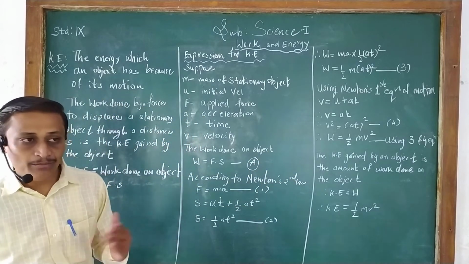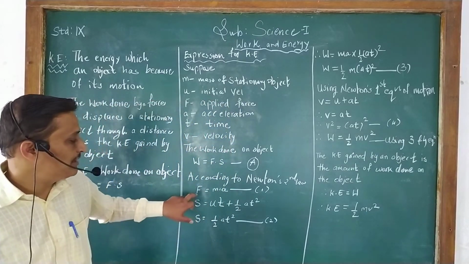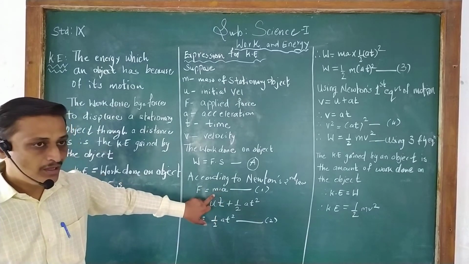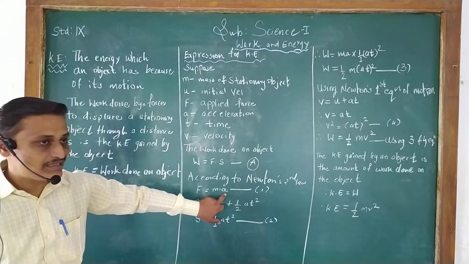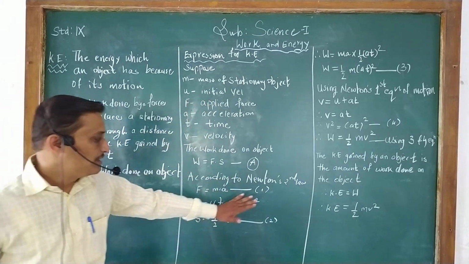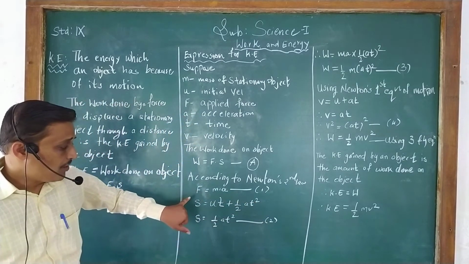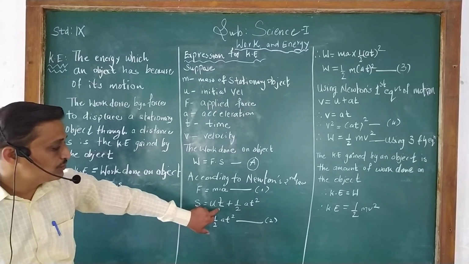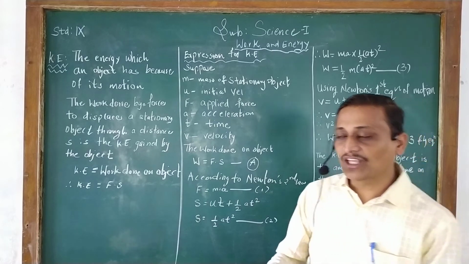Now we have seen Newton's second law of motion in the previous chapter. According to that, F equals m into a, where m is the mass of the stationary object and a is the acceleration. Call it equation 1. According to the equation of motion, S equals ut plus half at square. In the first chapter we saw the three equations of motion.